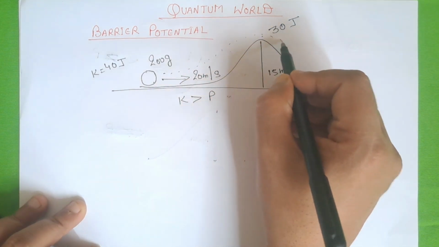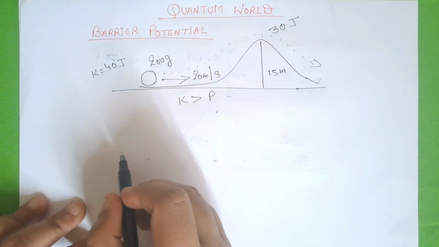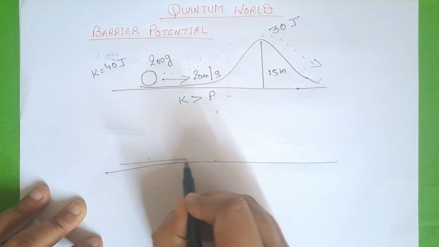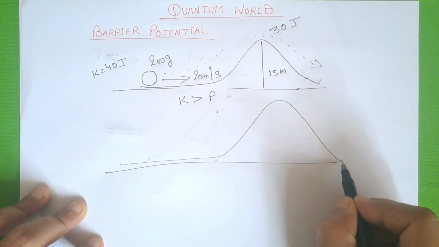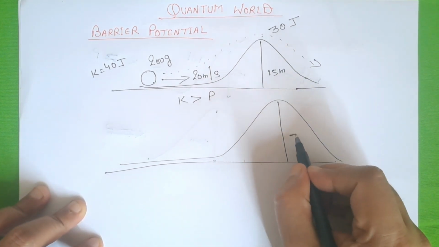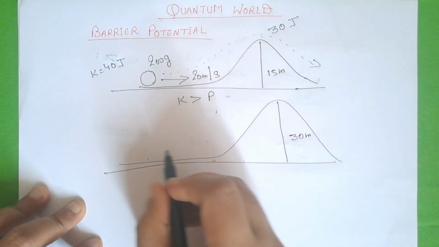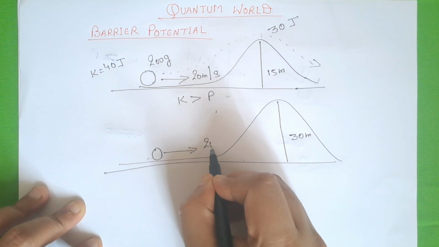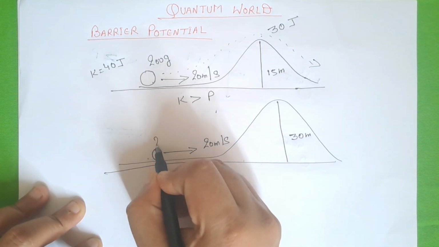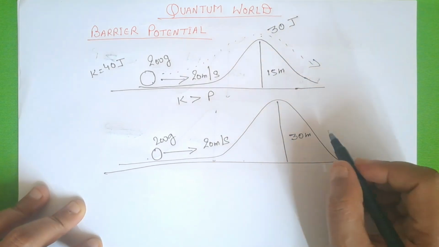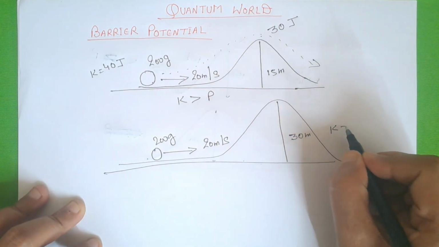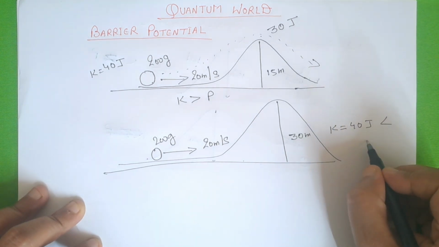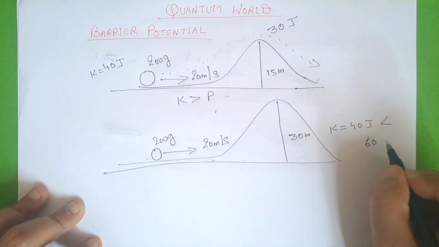easily climb the hill. Now in case 2, if the height of the hill is 30 meter and the ball has same mass, same speed, then the kinetic energy, which is 40 joule, will be less than potential energy, which is now 60 joule.